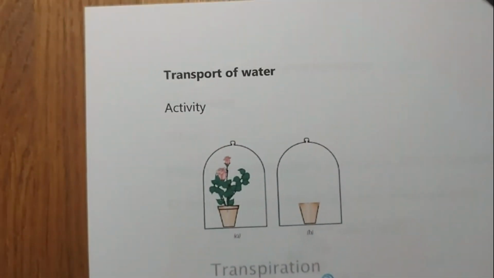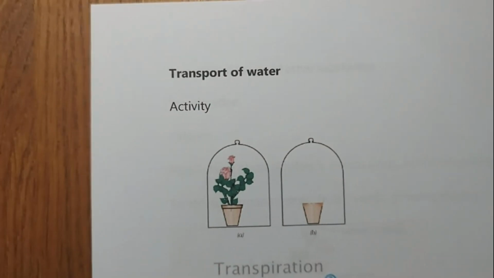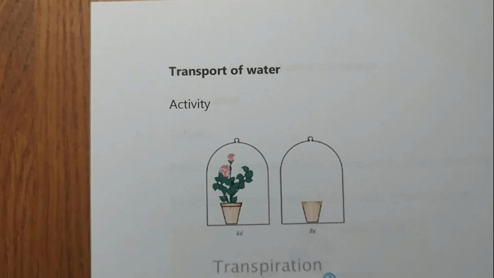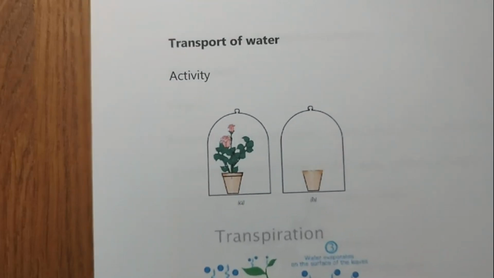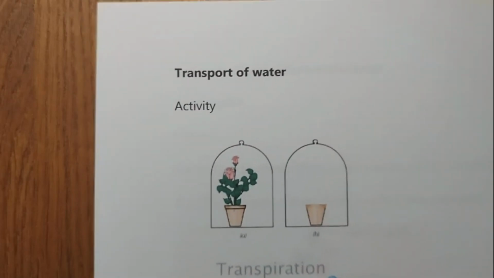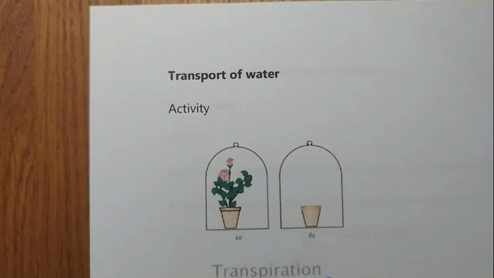So xylem, as we know, has vessels and tracheids of the roots, stems and leaves. These are interconnected to form a continuous system of water conducting channels that reaches all the body parts of the plant.